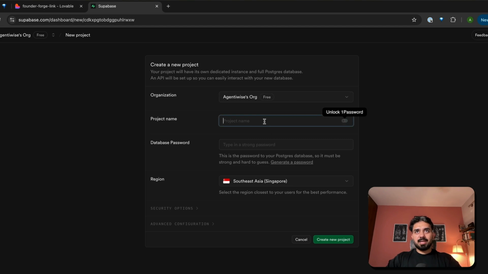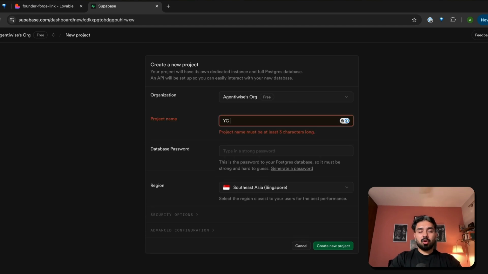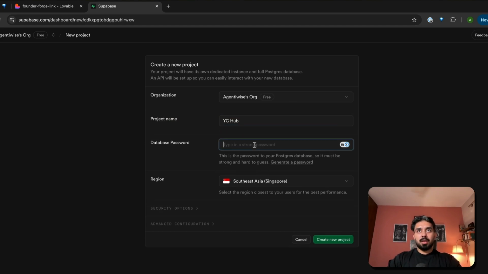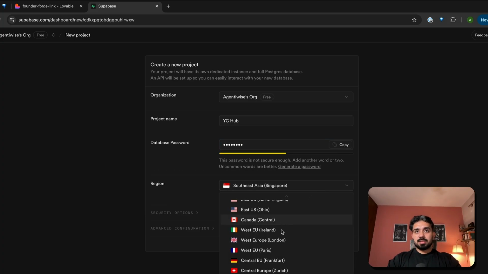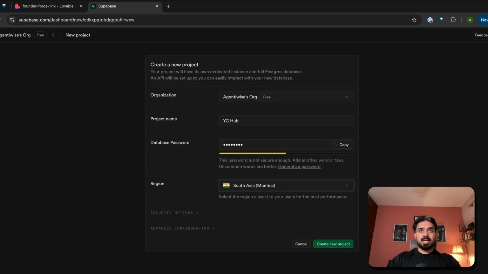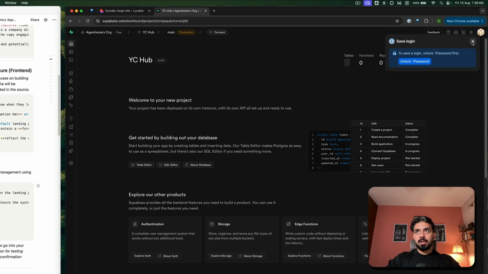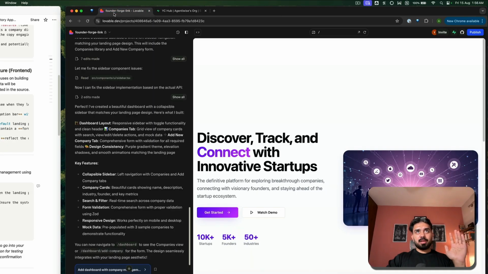Organization is selected. Project name, I will call it YC Hub. Okay, add a database password. Okay, this is my database password. I'll select the region, create new project. Now, this has set up a project for me. So YC Hub, that's it. These are the steps that I have to take for now.